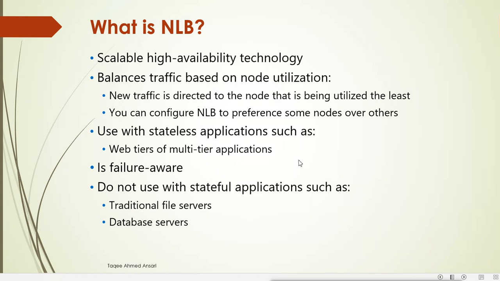Do not use it with stateful applications such as traditional file servers or database servers. This is not for traditional stateful applications; it is basically for stateless web-based applications.